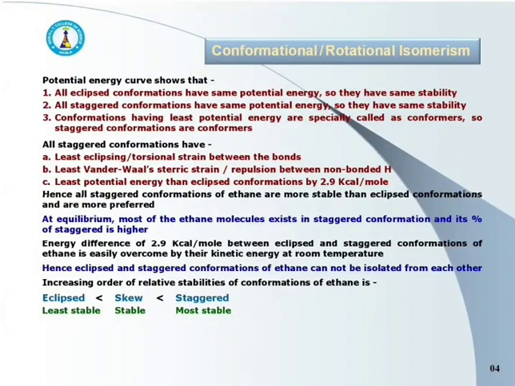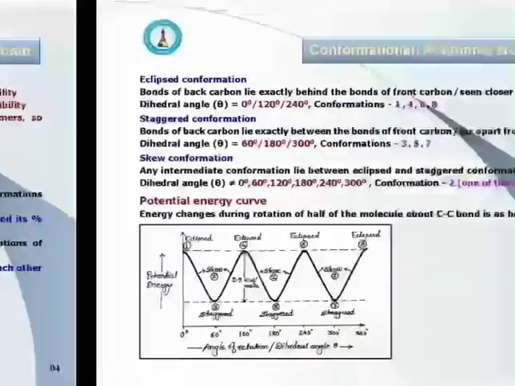Ethane molecules mostly exist in staggered form and their percentage is always high as compared to the skew and eclipse conformations. Energy difference between eclipse and staggered conformation is 2.9 kilocalorie per mole.